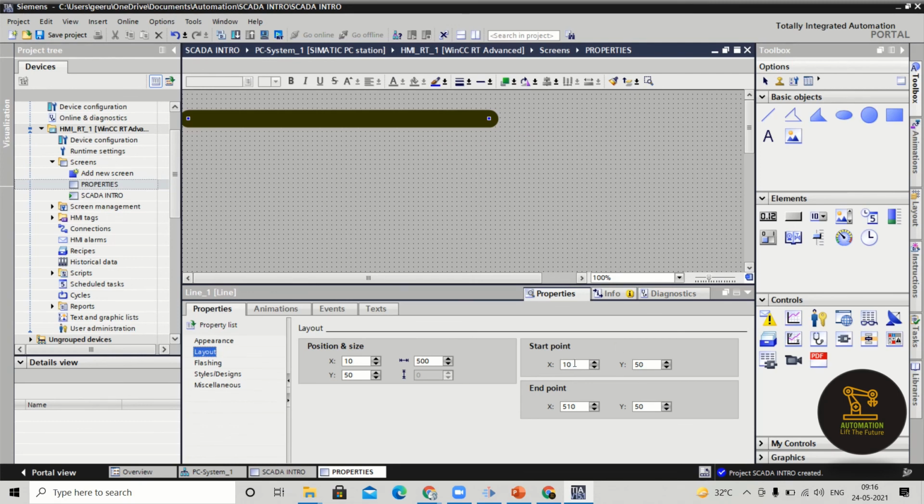So there is one more thing, like start point, end point. For example, this is my start point. If you want to move this one somewhere, you can also do that. Just observe what I am doing completely.